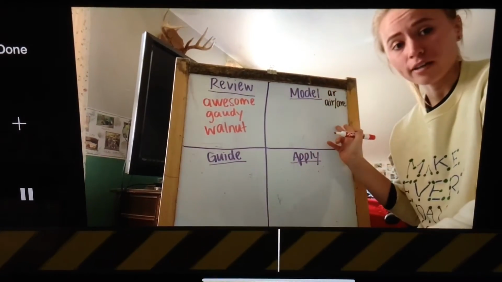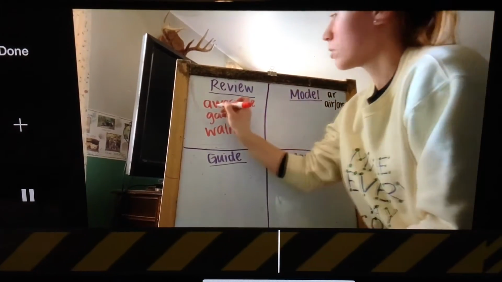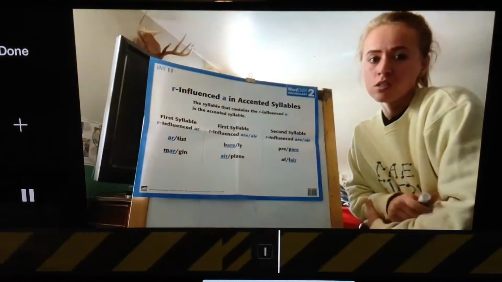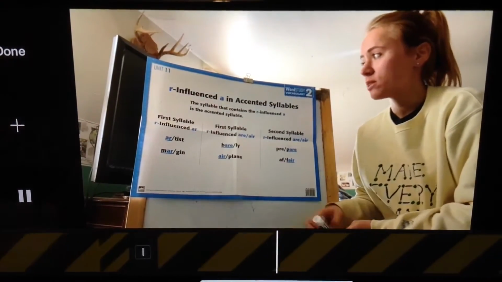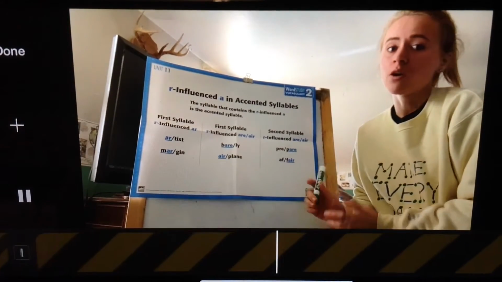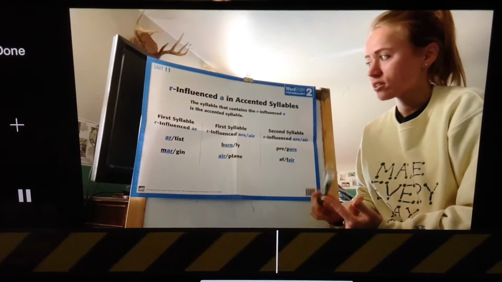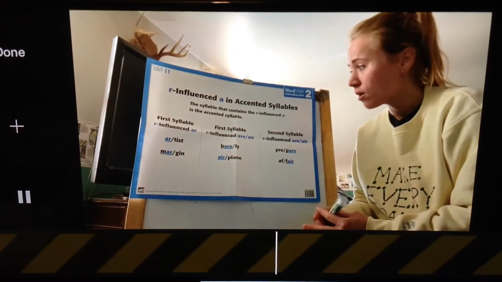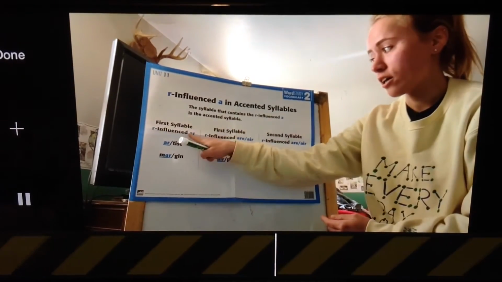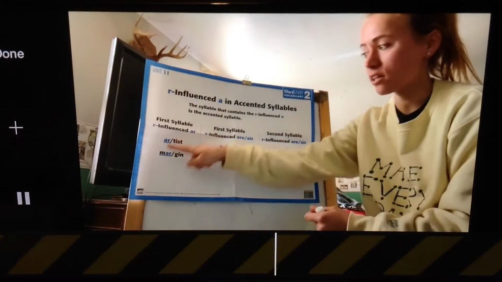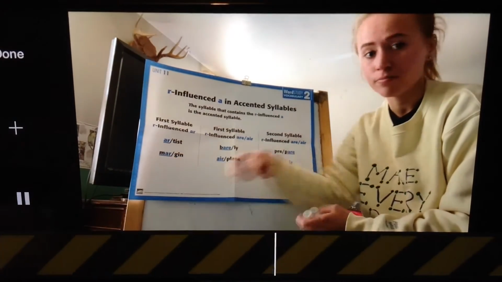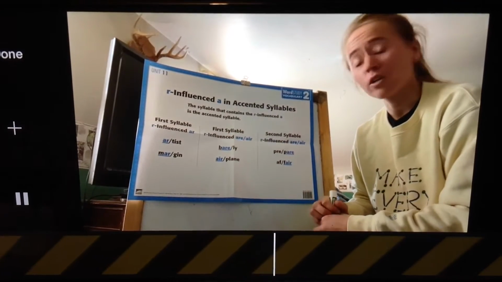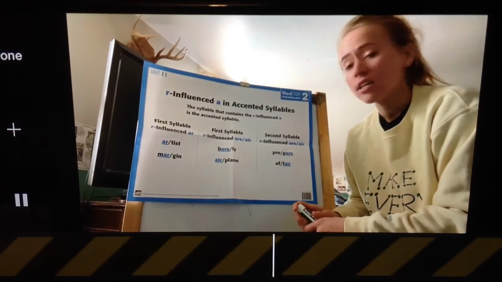It's the same with our new pattern for this week. So our spelling patterns were AW, AU, and AL. So this week's focus is going to be R-influenced A in accented syllables. So whatever syllable contains the R-influenced A is going to be our accented syllable. Our different patterns are going to be the AR in the first syllable, like in the words artist and margin. Our next pattern will be the R-influenced ARE or AIR, and that's pronounced air.